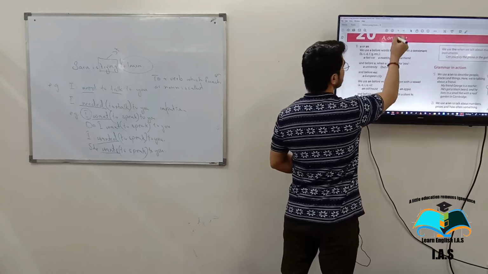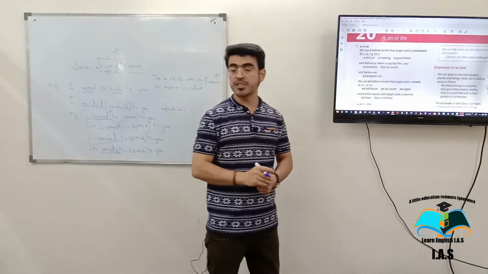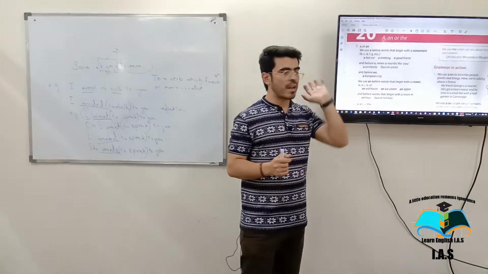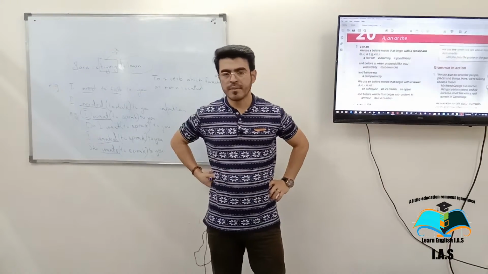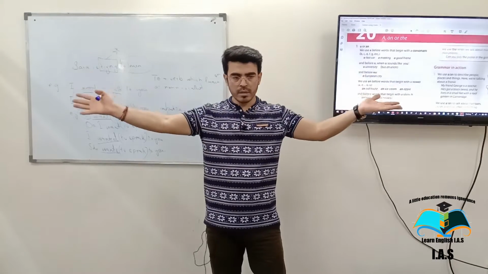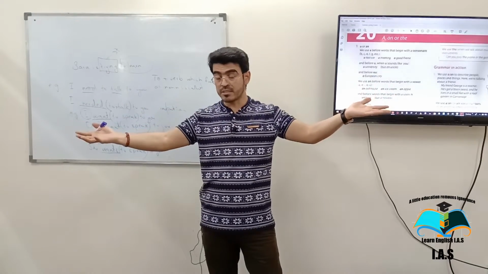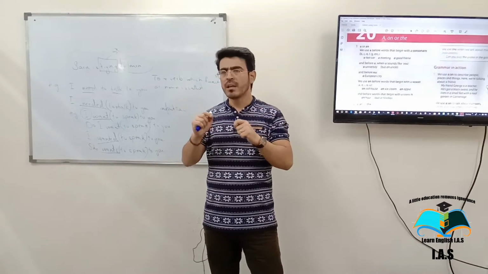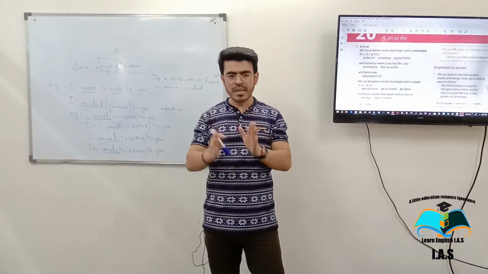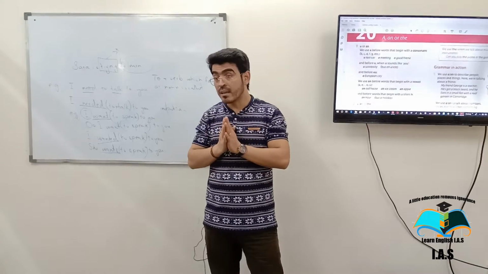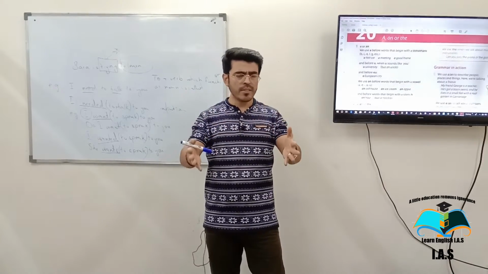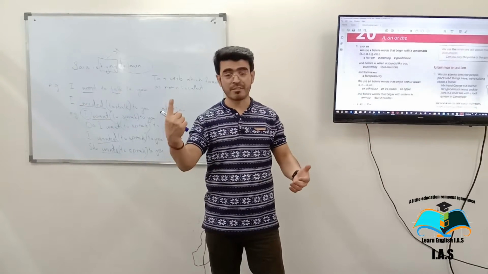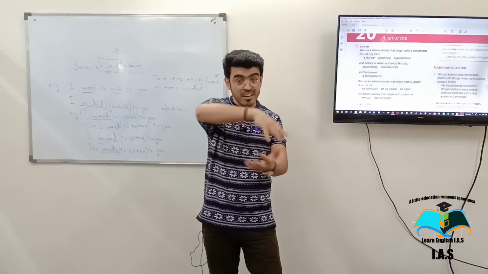Now these two generalize a noun. These two show what? Generalization. Now what is generalize? If you're talking about all, which is not particular, which is not clear, then that's called generalize. Now listen, let me give you an example. When I was coming from home to center, I saw a man. Now in the world there are a lot of men, but I saw one of them. Now did you see how I generalize?